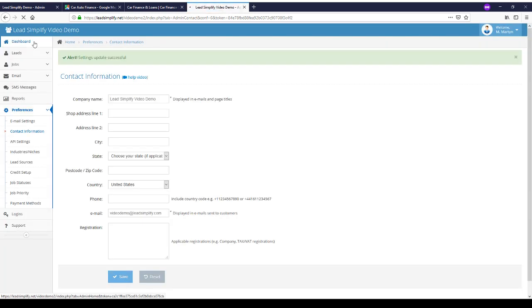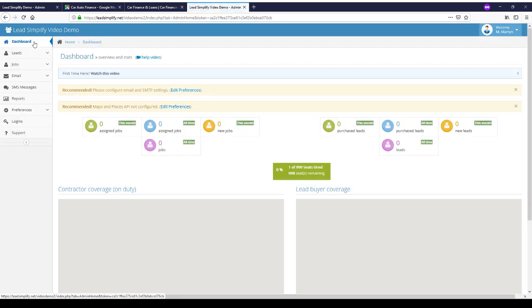Then we'll jump back onto our dashboard. We'll notice that that first warning has gone. Now we've got 2 further warnings or recommendations. This one is for us to go and set our email and SMTP settings.